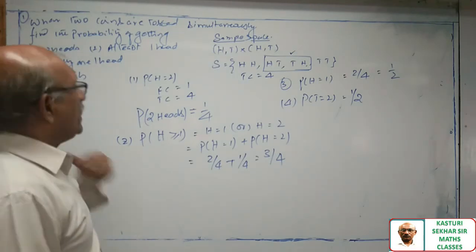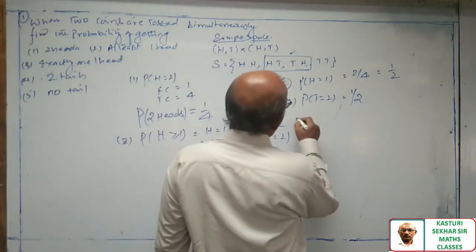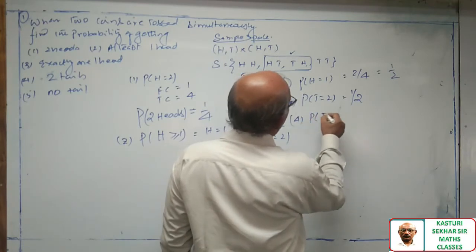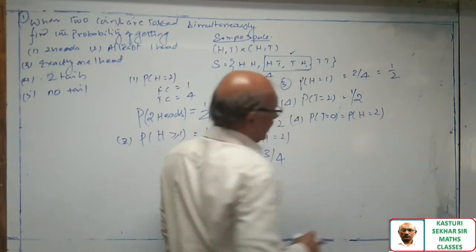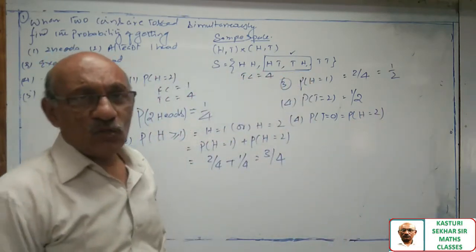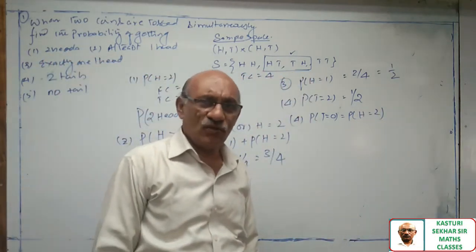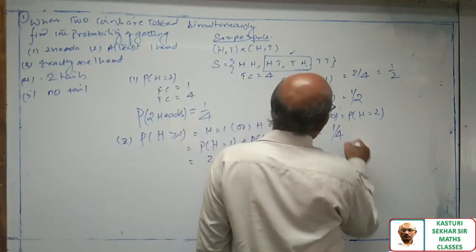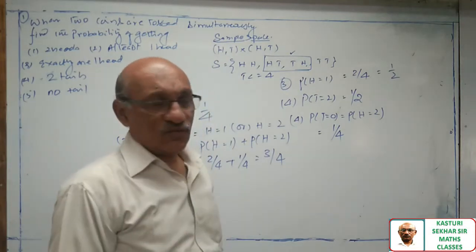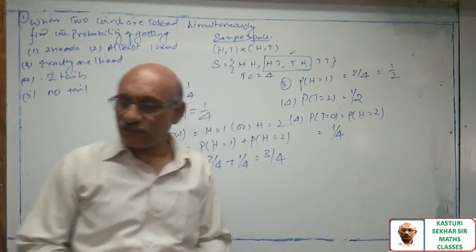Next, no tail. No tail is exactly equivalent to probability of tail is equal to 0. This is probability of head is equal to 2. No tail means both of the coins have to show head. So this is equal to 1 by 4. Note down the solutions.